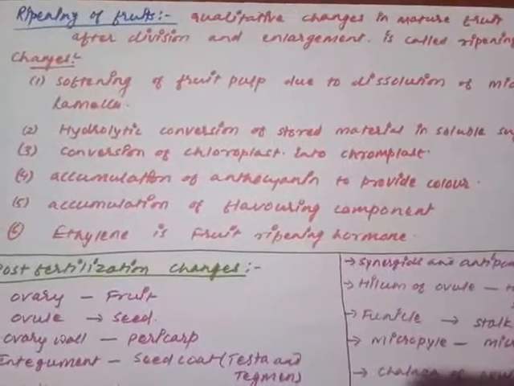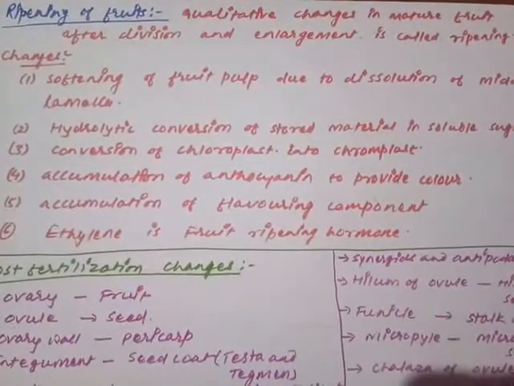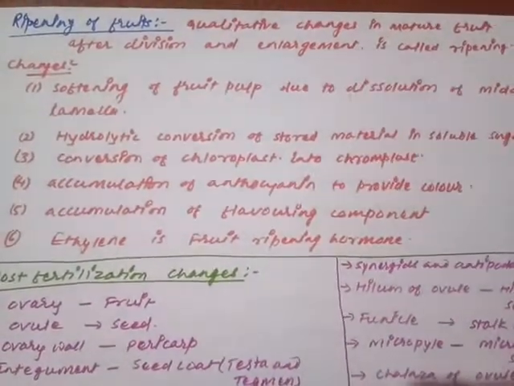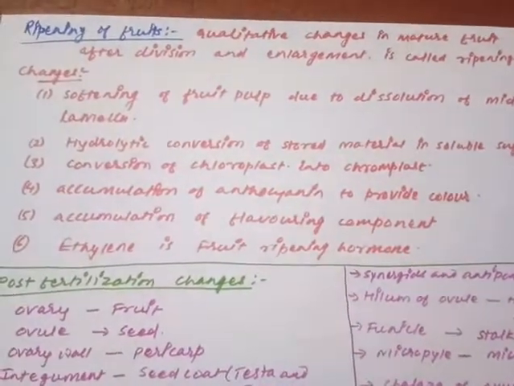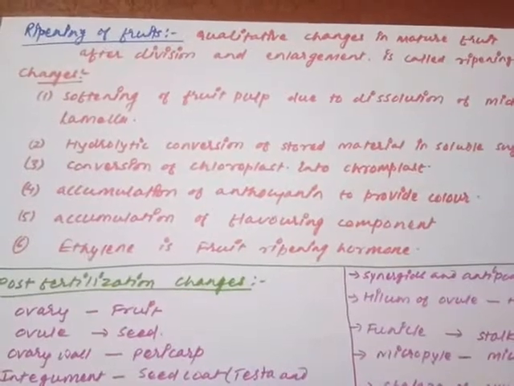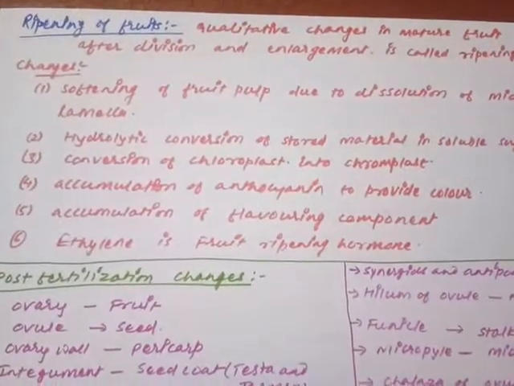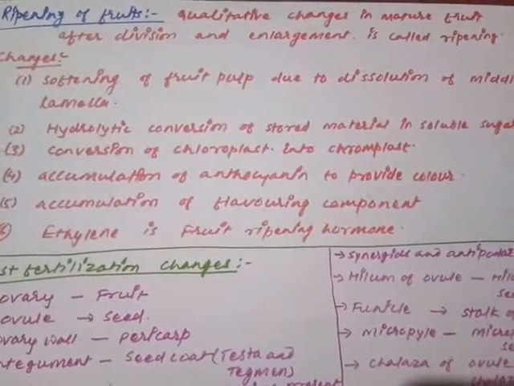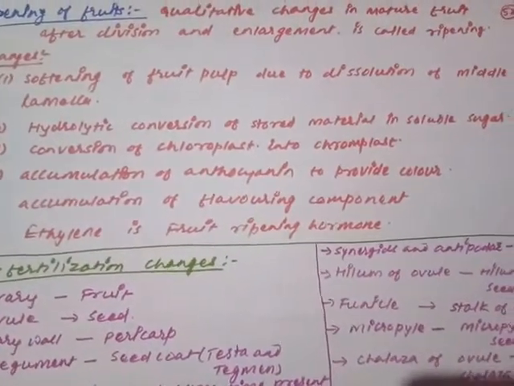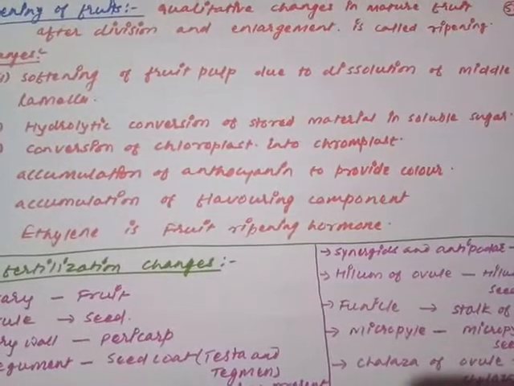Are you getting my point? During the normal growth and development, the fruit stores materials inside, enlarges itself, and increases the number of cells. So after the complete division, complete enlargement and complete storage of material, the fruit now undergoes some qualitative changes.